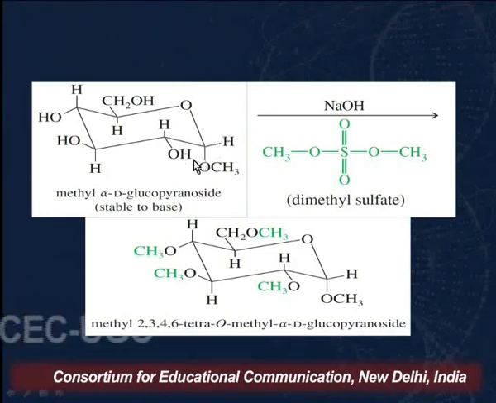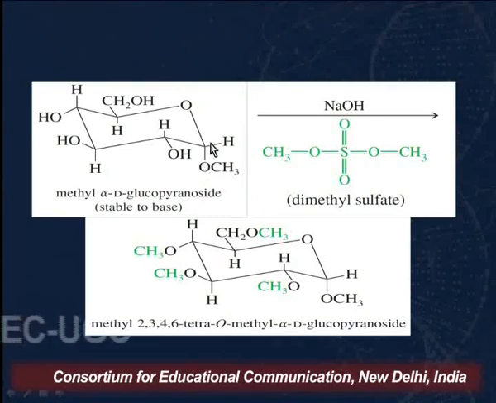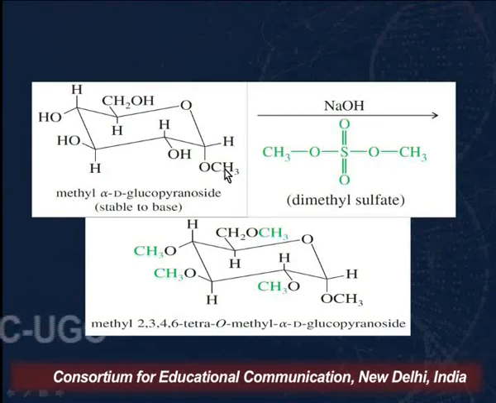How will you recognize which is the anomeric carbon or the anomeric OH in this structure? You have to remember that the carbon which is attached to two oxygens is the anomeric carbon. We find that it is only this carbon which is attached to two oxygens, so this is the anomeric carbon. So when we carry out the reaction of glucose with methyl alcohol in acidic medium, we get an acetal group here, that is an OCH3 group.